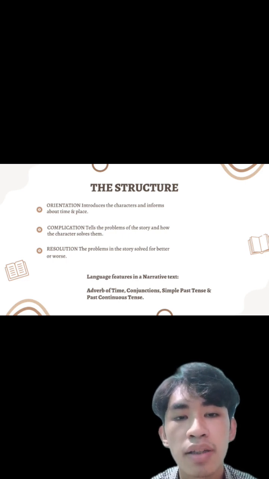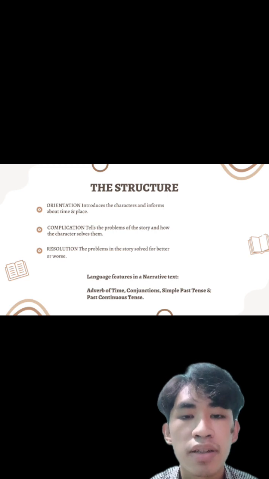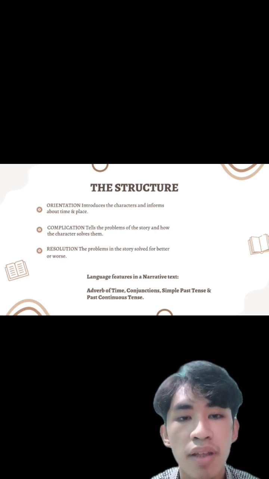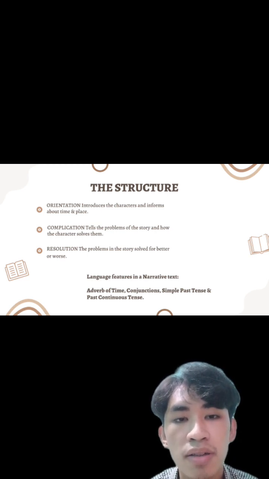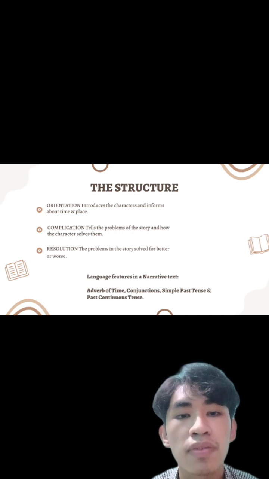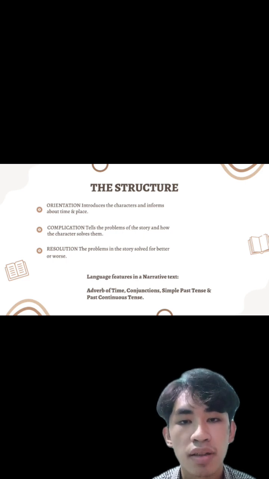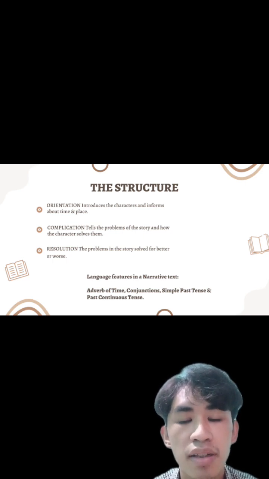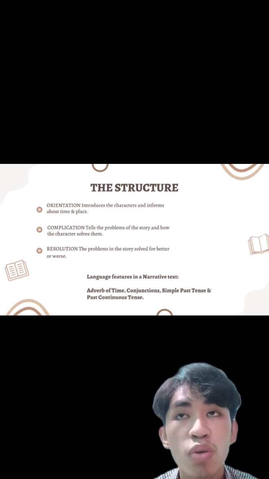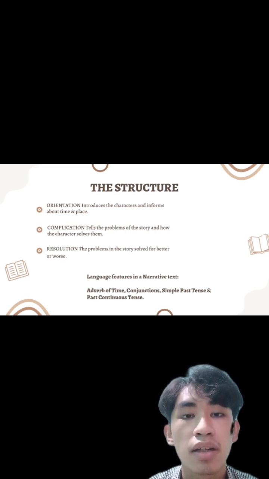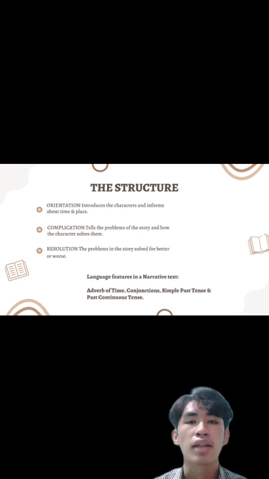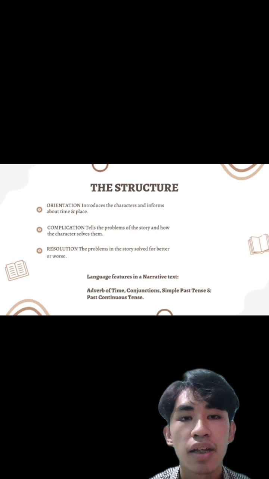And the last part is language features, which are included in the narrative text. The language features included are adverb of time, conjunction, simple past tense, and past continuous tense. About the tenses, of course, they all include past, because narrative text is always about something that happened in the past and told to the listener in the present time.